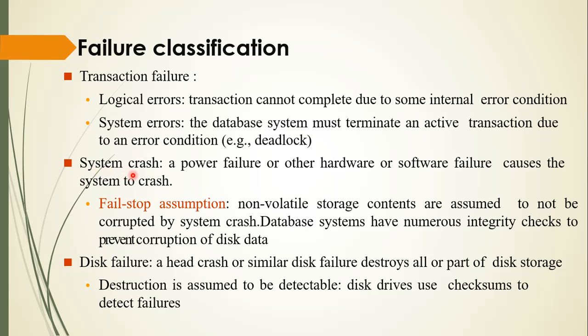Another is system crash. A power failure or other hardware or software failure causes the system to crash. Okay, so it may be because of power failure or some hardware or software failure, and because of this the system may crash. Okay, so fail-stop assumptions: non-volatile storage contents are assumed to not be corrupted by system crash. Database systems have numerous integrity checks to prevent corruption of the disk data. Okay, so because of system crash, our data may be corrupted.